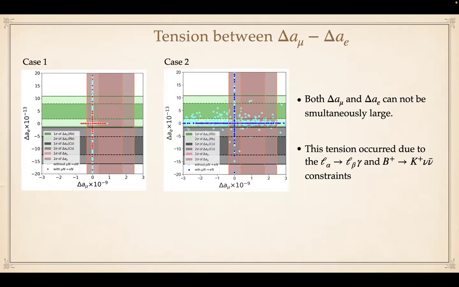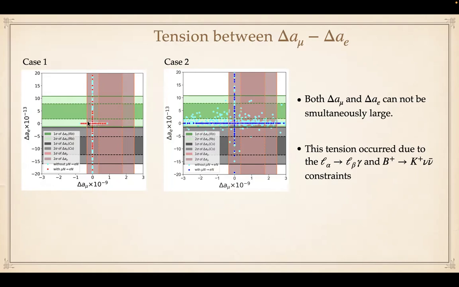Here, in this two leptoquark scenario, we found that the value of delta mu, which denotes the muon g minus 2 result, and in the y-axis we have plotted delta a, which is the electron g minus 2, cannot be simultaneously large. It means that if you have a large value of delta mu, then delta a is zero or very small.